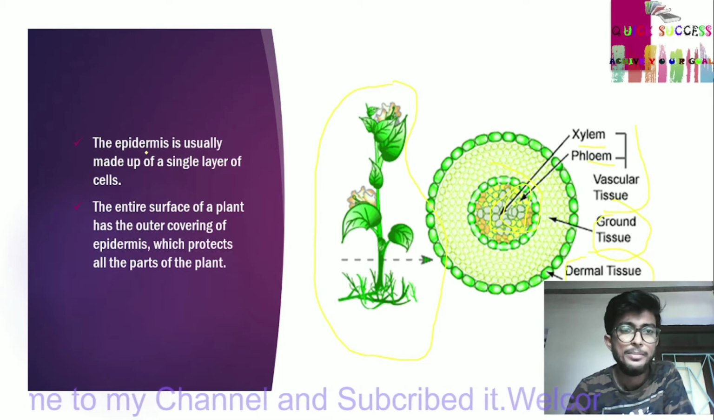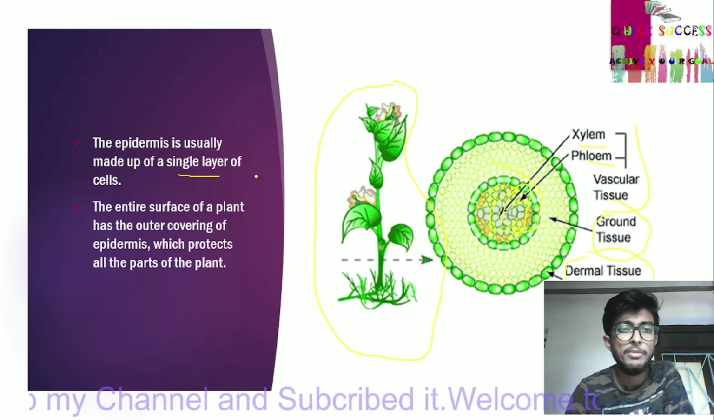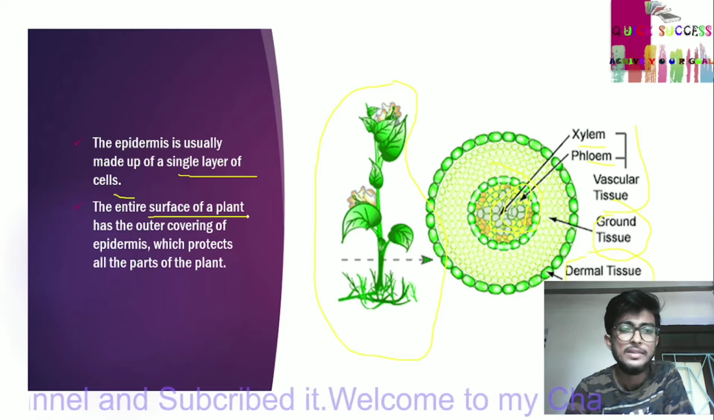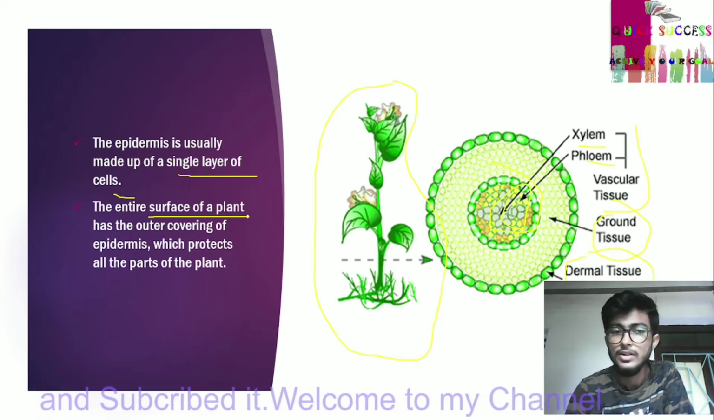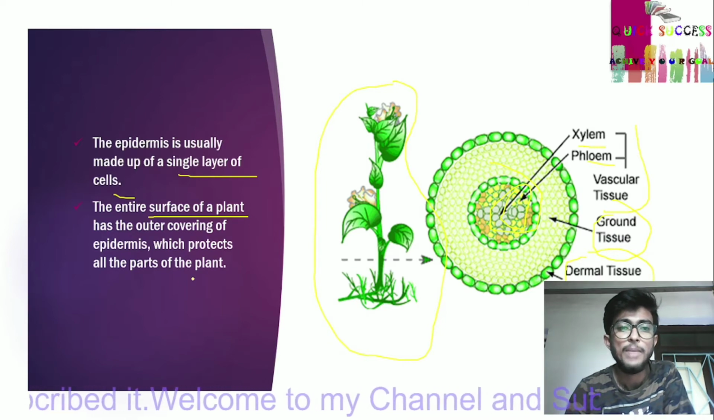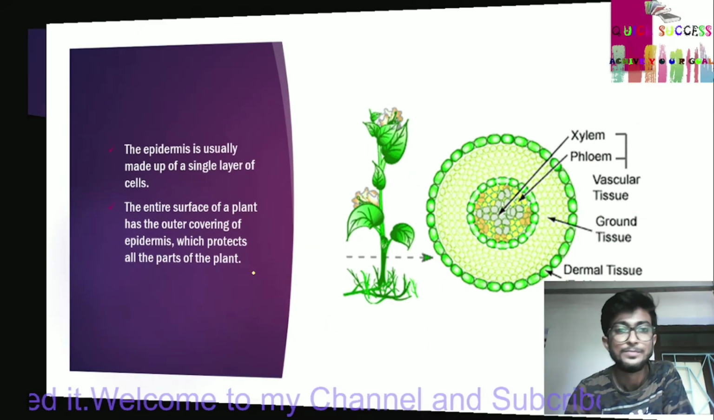Epidermis. The epidermis is usually made up of a single layer of cells. The entire surface of a plant has an outer covering of epidermis, which protects all the parts of the plant.